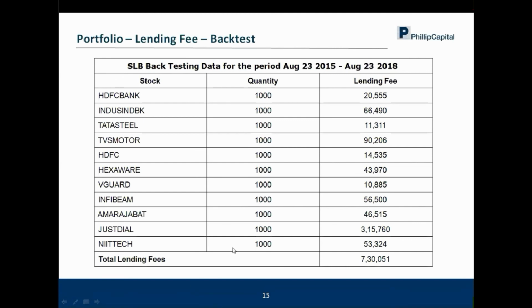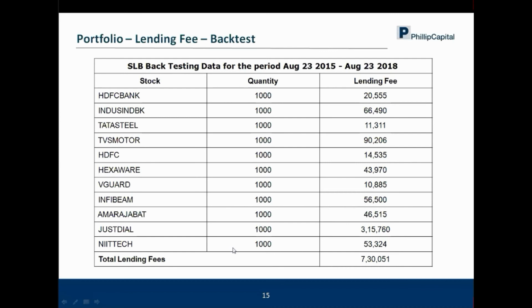I'll take the first question. Is there any fee being charged by Phillip Capital or by the exchange? First, as I've emphasized, SEBI has waived off its charges. NSE specifically used to charge a certain exchange fee, which was close to around 2.5% of the lending fee. But to my knowledge, that has been waived off last year as well as this year, and there is no circular of NSE again charging that.